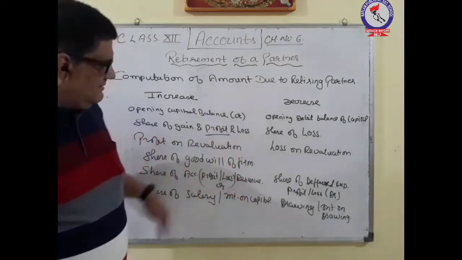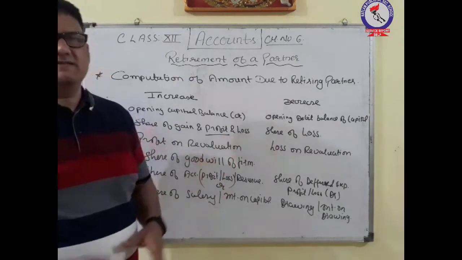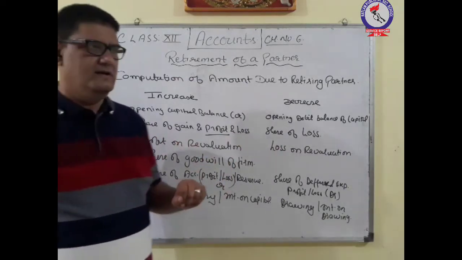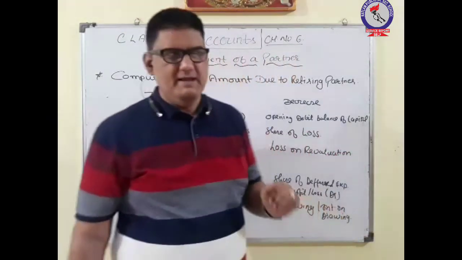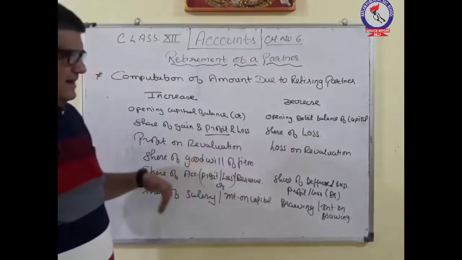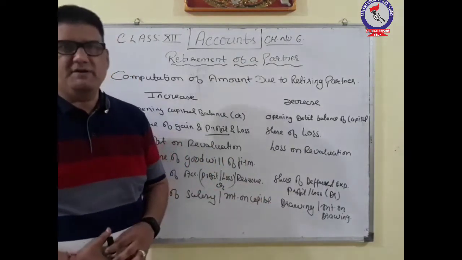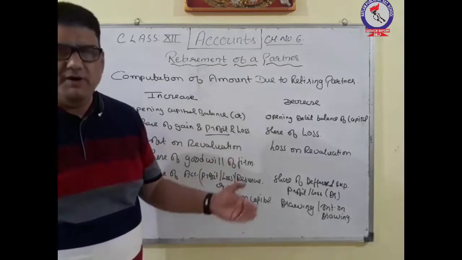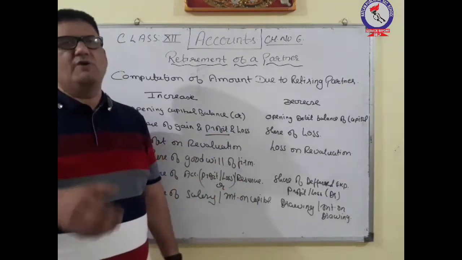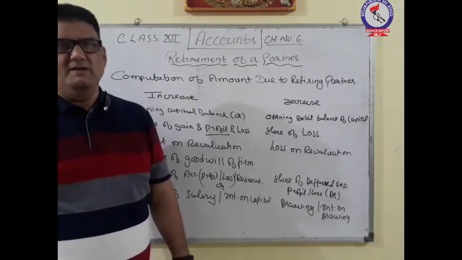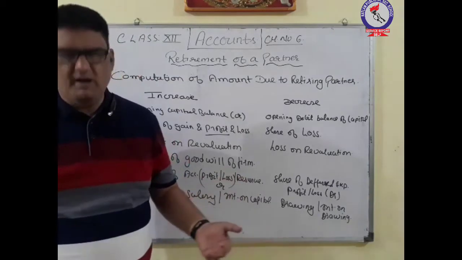Okay. So after all this, if nothing is said related with the payment to be made, if you are not told that after computing all this you have to pay the partner, then this amount will be transferred to that partner's loan account. So whatever amount comes at the end of the day which you have to pay to that partner, you have to transfer that amount to that partner's loan account.